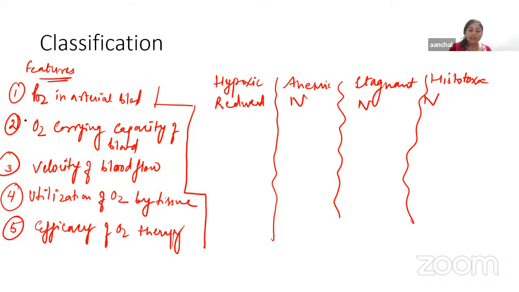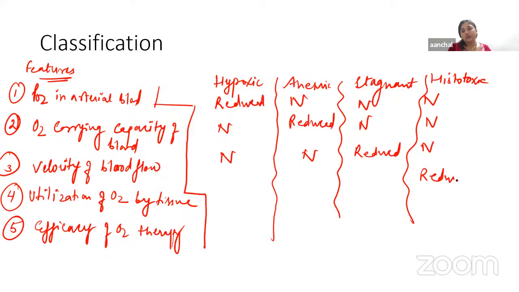Then O2 carrying capacity will be less only in anemic, otherwise it will remain normal in all of them. Velocity of blood flow will be reduced only in stagnant, otherwise it will remain normal in all others. And finally, the utilization of O2 by tissue will be reduced only in histotoxic, otherwise it will remain normal.